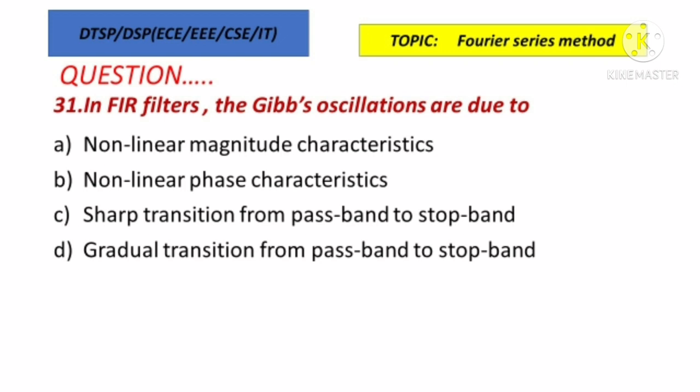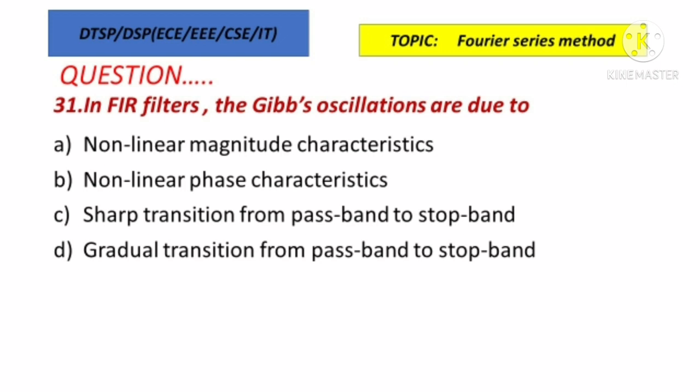The next question, in FIR filters, the Gibbs oscillations are due to what? Due to nonlinear magnitude characteristics, nonlinear phase characteristics, sharp transition from passband to stop band, or gradual transition from passband to stop band. So we have to think it and answer. In FIR filters, the Gibbs oscillations are due to the nonlinear magnitude characteristics.